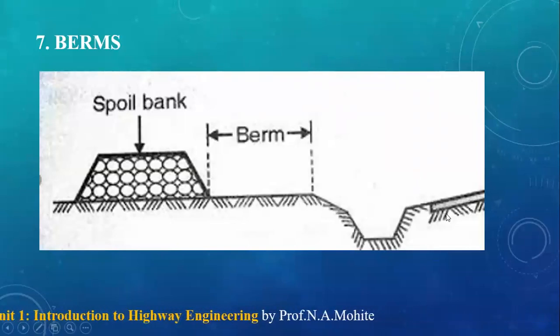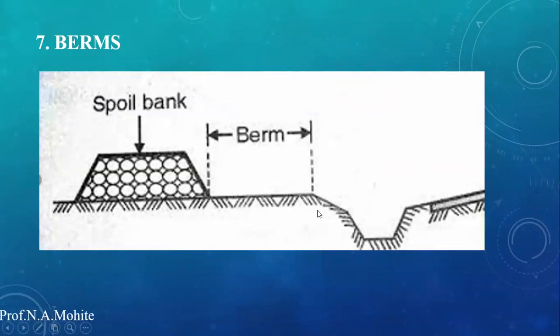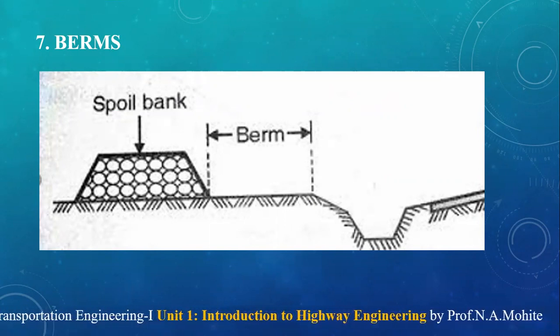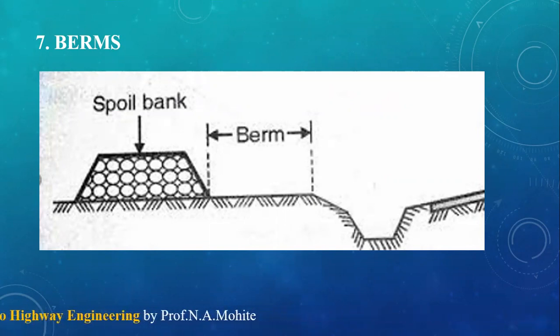Here you can see the road pavement, and here is the corresponding berm, which prevents damage or works as extra support for the side slope of the drainage system.